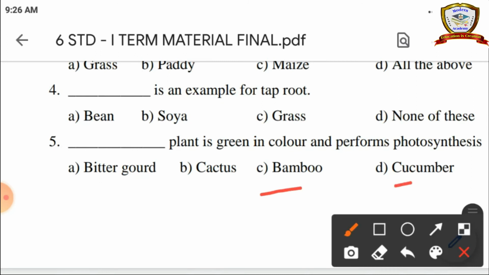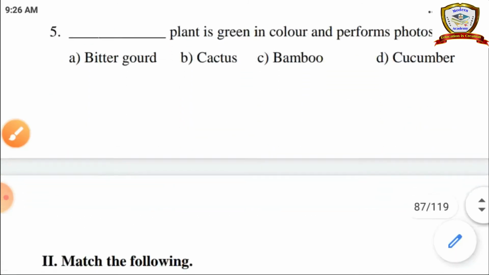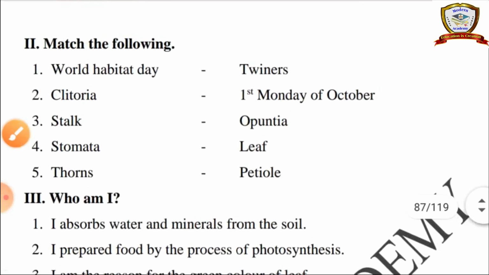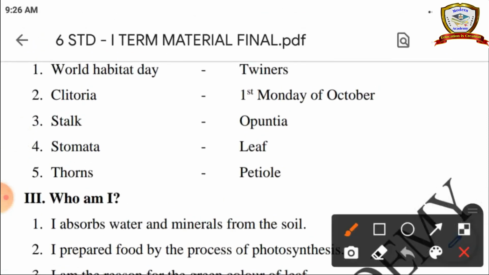So you have to think very well and answer these questions. And then match the following: World Habitat Day, Clitoria, stalk, stomata, thorns. So the correct answers are given here. You have to match them.